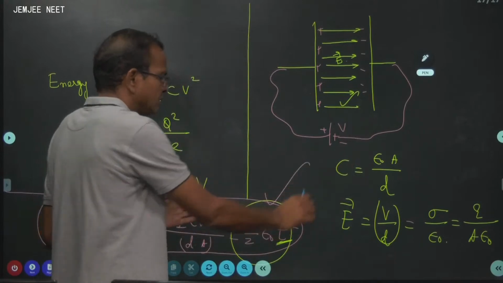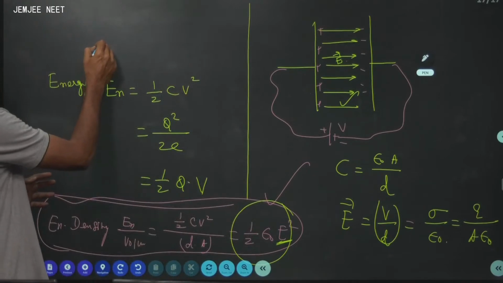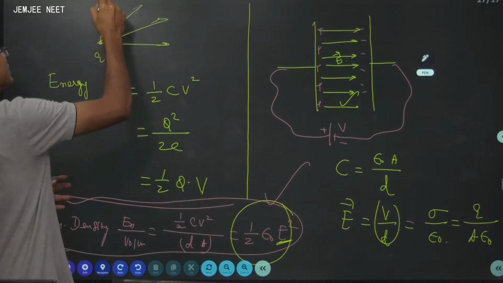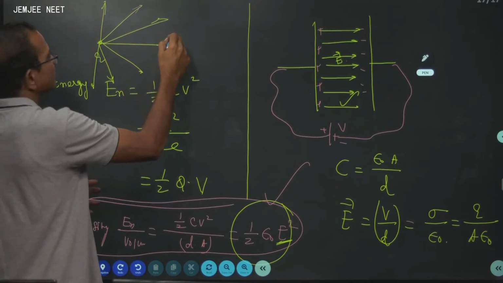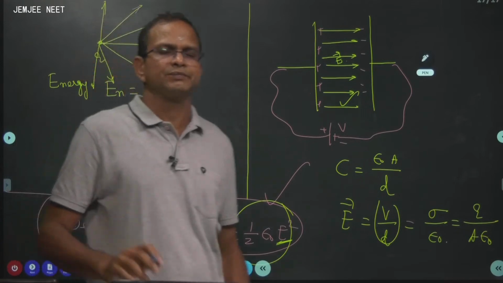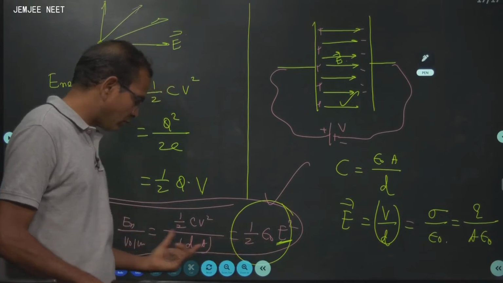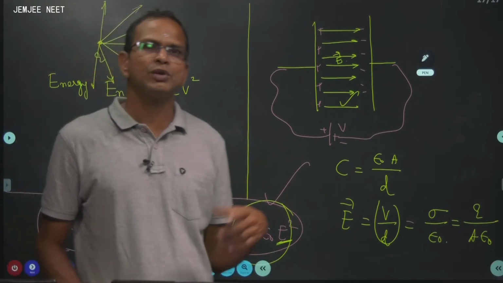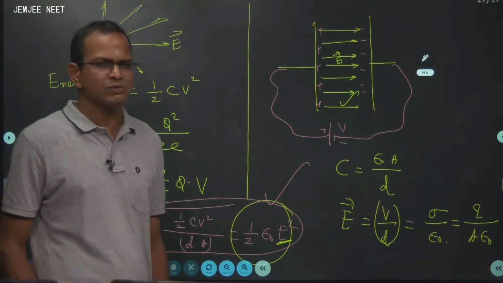But suppose the electric field is not uniform. For example, there is a point charge Q and its electric field. Now you look at this, the electric field is not uniform. Now you cannot afford to use this formula. You have to integrate for energy density. So this particular formula of half epsilon 0 E square can be used only in the case of uniform electric field. If it is non-uniform, you have to do the integration. There is no other go.